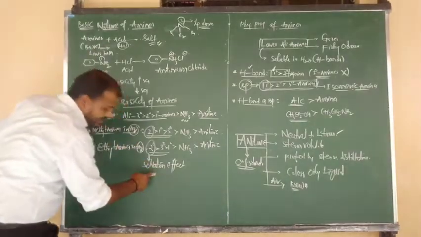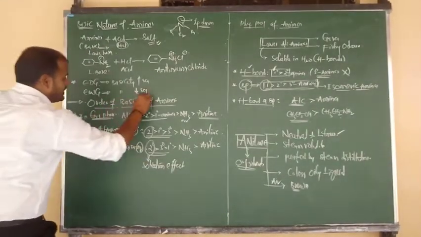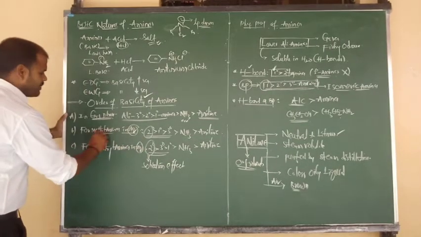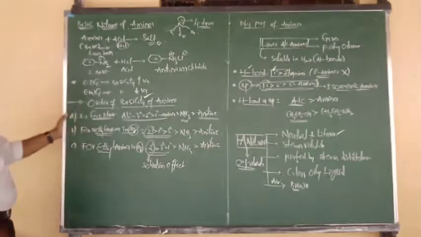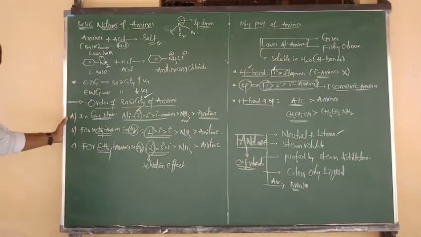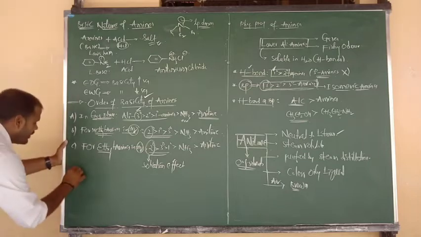Degree of solvation is directly proportional to basicity. That's why secondary amines in aqueous cases, methyl or ethyl, contain more basic nature, but in gaseous phase, tertiary contains more basic nature, as there is no solvation effect.